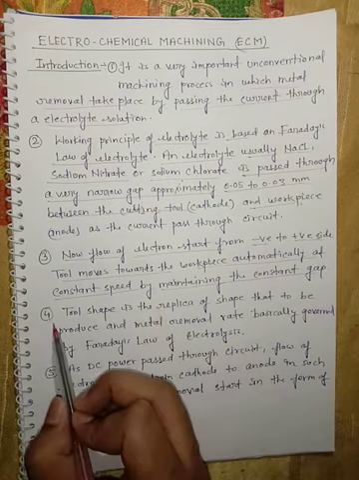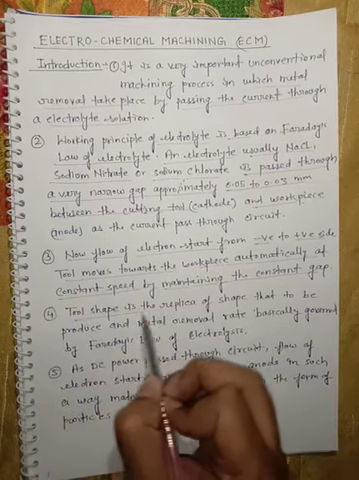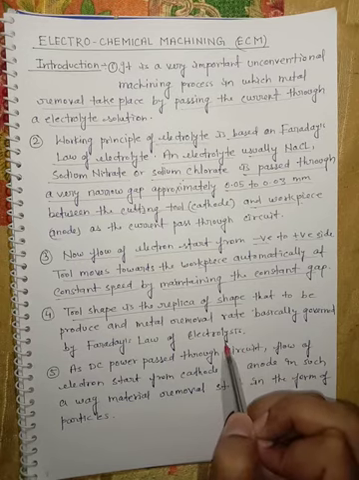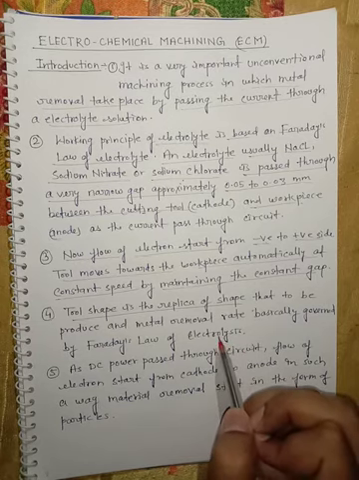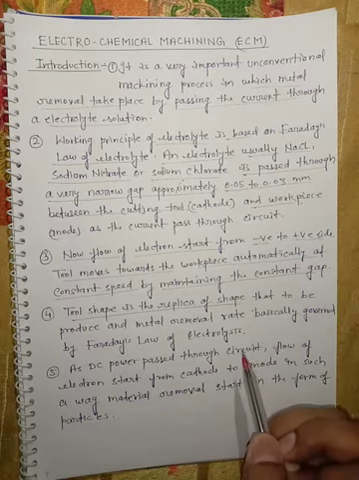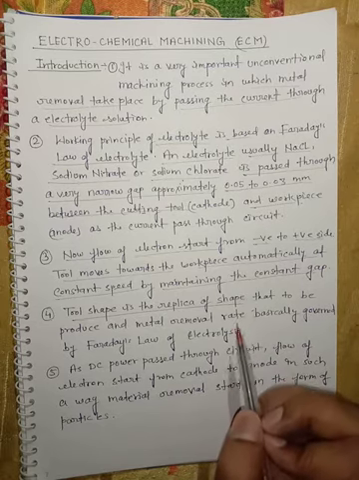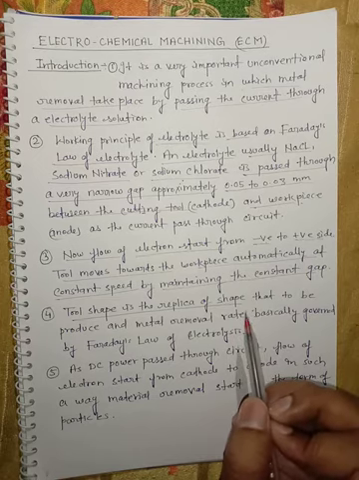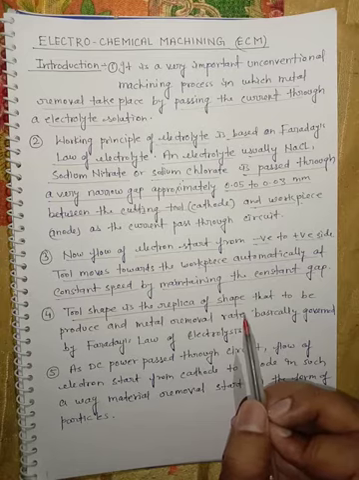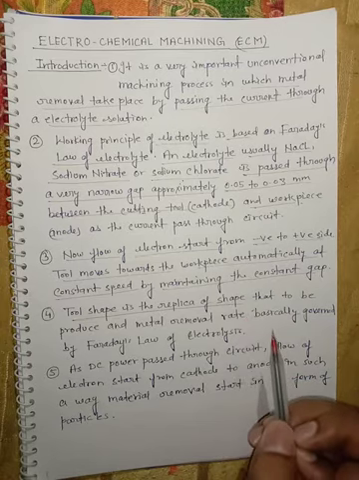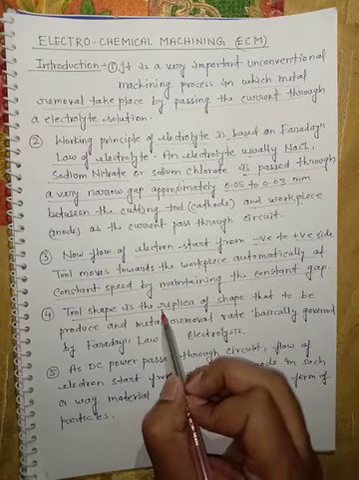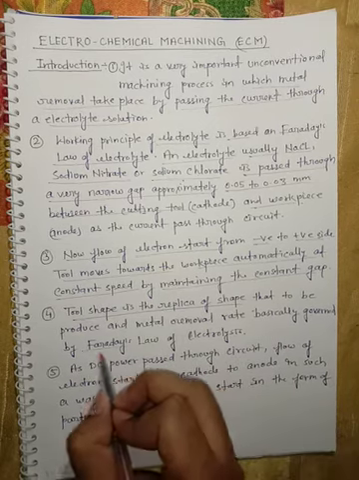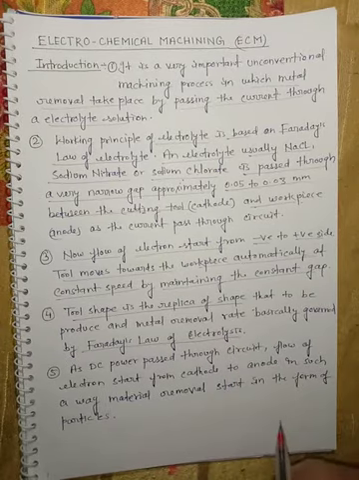Now, what is the fourth point? The tool shape is the replica of the shape we desire in the workpiece. For example, if your tool has a certain diameter and certain length, then this type of dimension and shape is what we want to drill in our workpiece. That's why it is written that the tool has the same shape, a replica of the desired shape. It also works on Faraday's law of electrolysis.